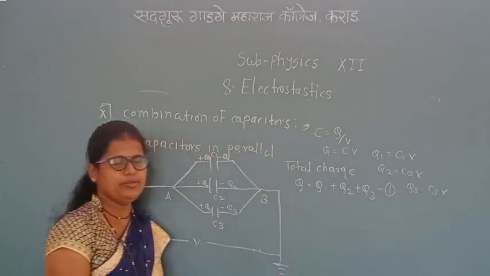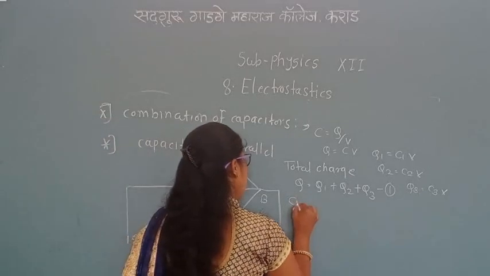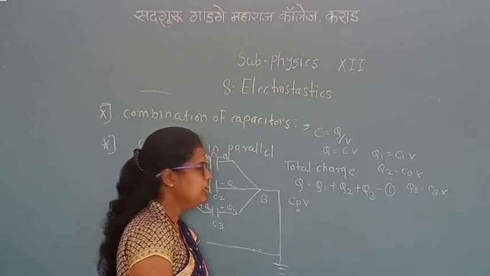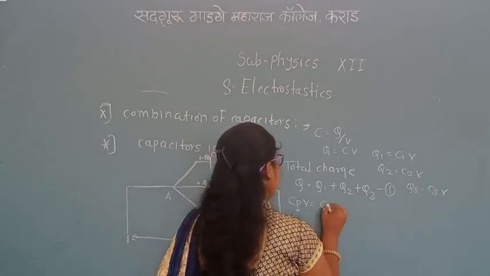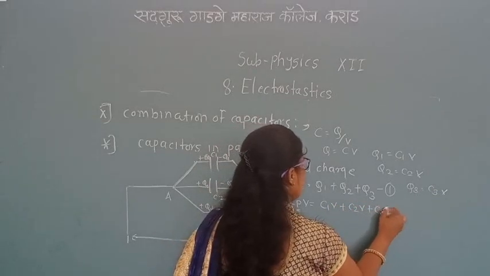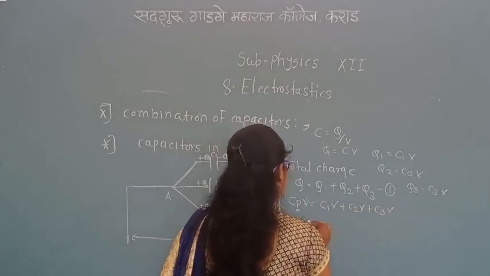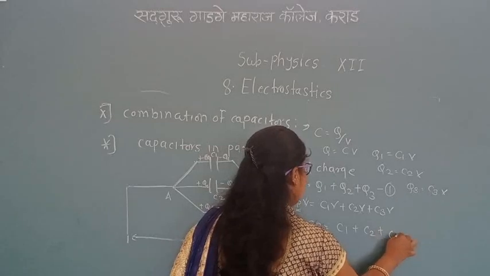Substituting all these values in equation 1, we get CpV, where p stands for capacitors connected in parallel, equal to C1V plus C2V plus C3V. We cancel V and get Cp is equal to C1 plus C2 plus C3.